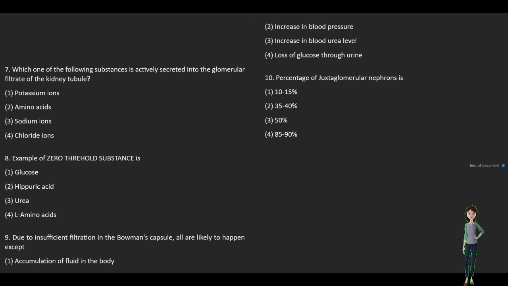9. Due to insufficient filtration in the Bowman's capsule, all are likely to happen except: 1. accumulation of fluid in the body, 2. increase in blood pressure, 3. increase in blood urea level, 4. loss of glucose through urine. 10. Percentage of juxtaglomerular nephrons is: 1. 10-15, 2. 35-43, 3. 54, 4. 85-90.